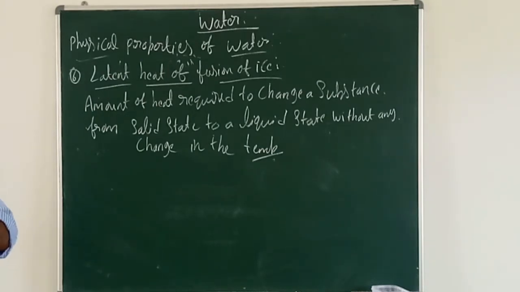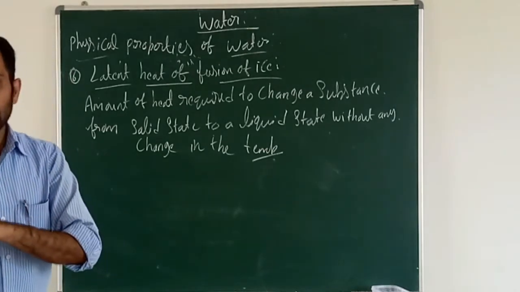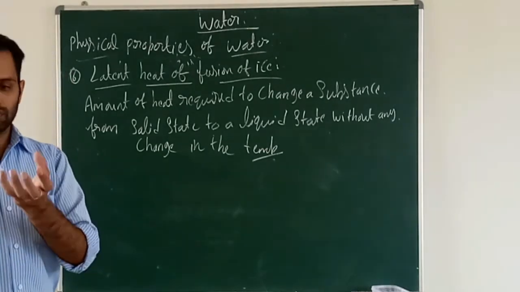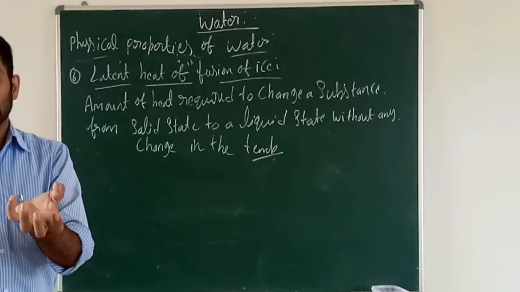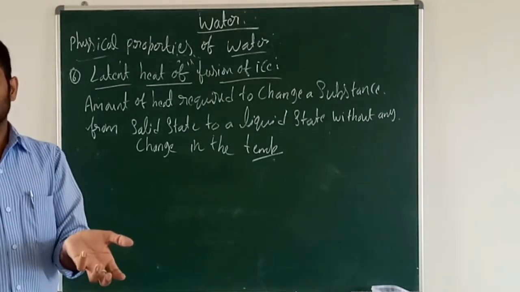Amount of heat required to change the substance from solid state to a liquid state. So ice is there. If you provide heat, it starts melting.